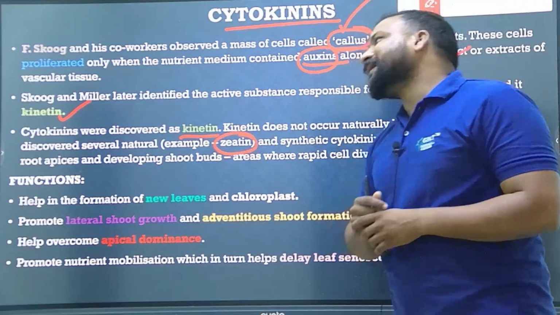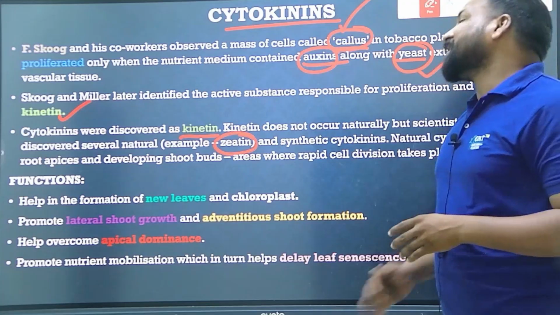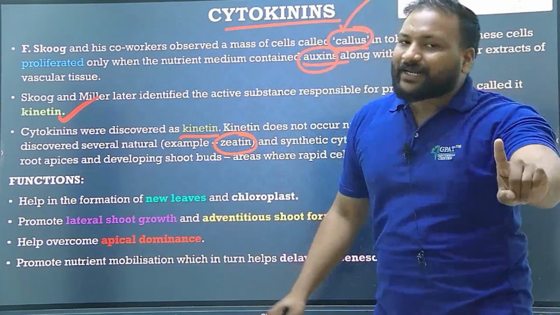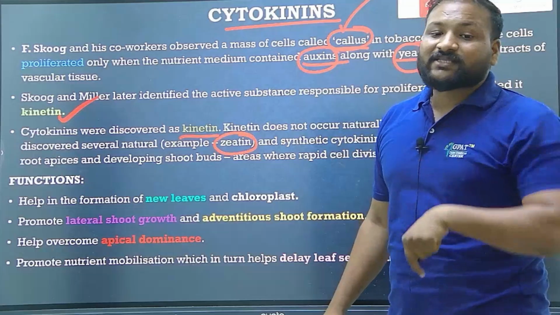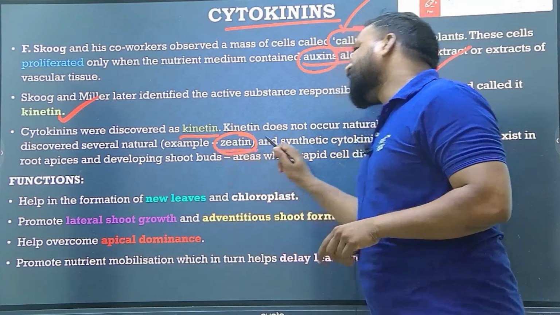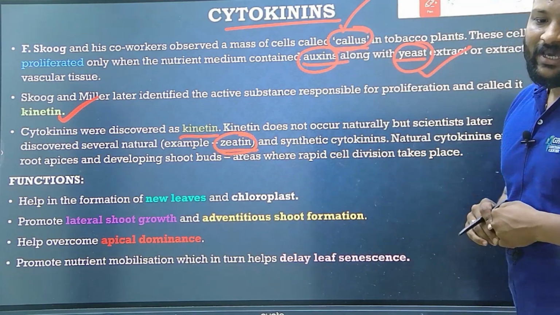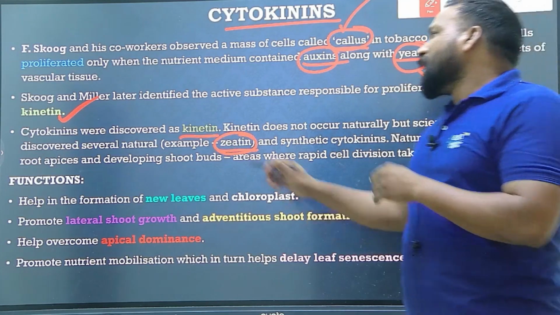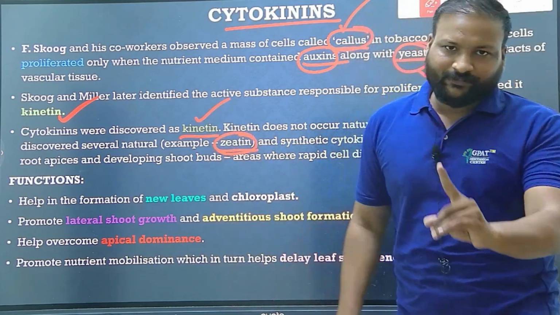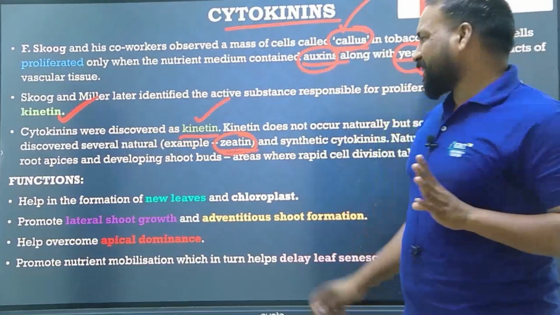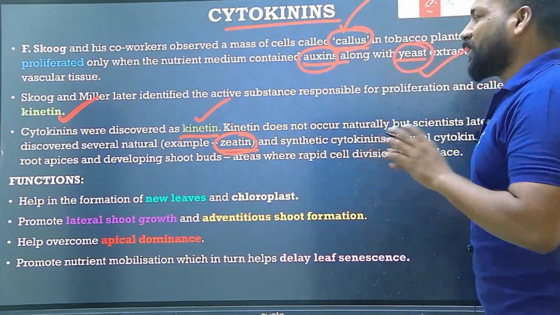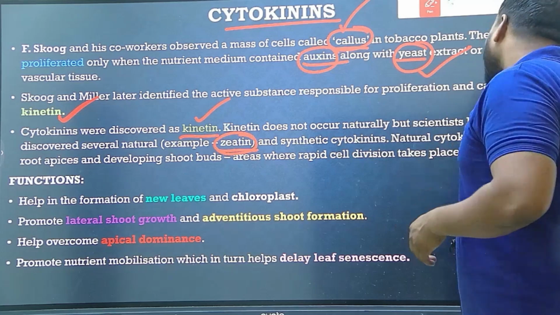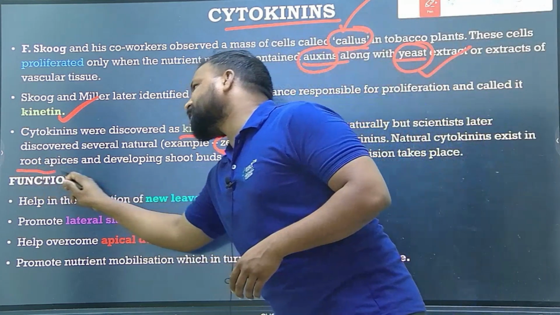The naturally present cytokinin is zeatin. Do remember, kinetin is the first cytokinin discovered, whereas zeatin is the first natural one. Clear? The natural cytokinin is mostly available in the root apices.